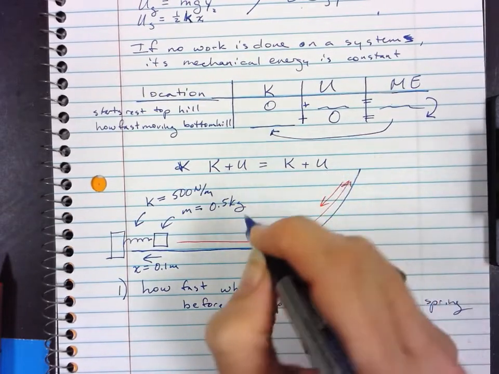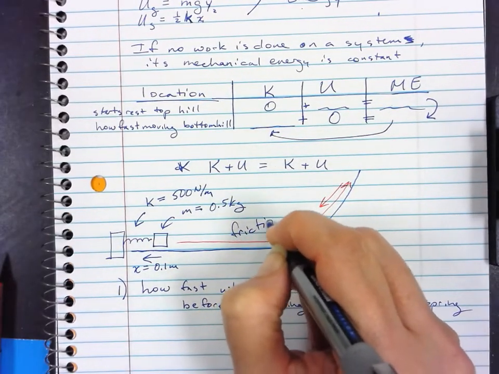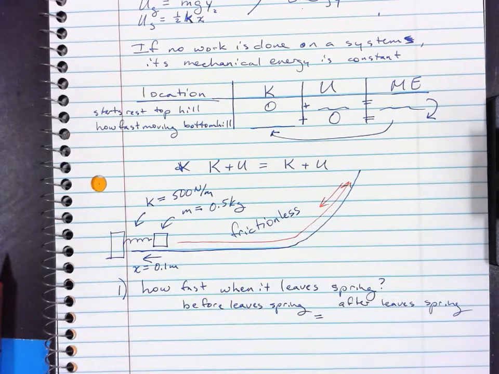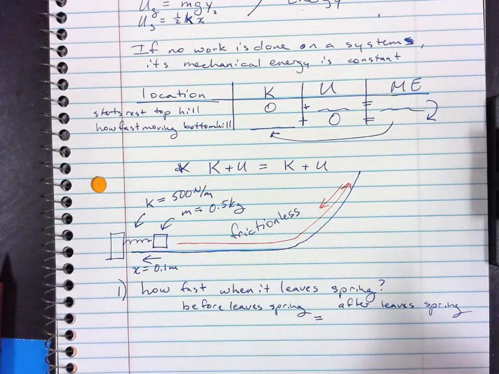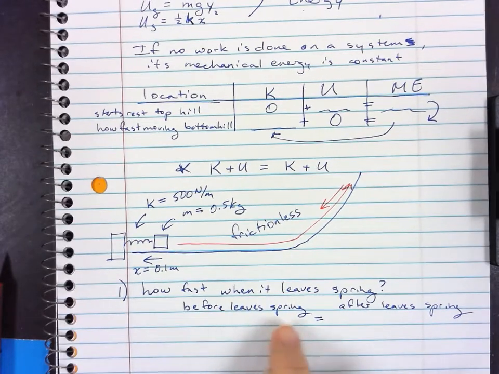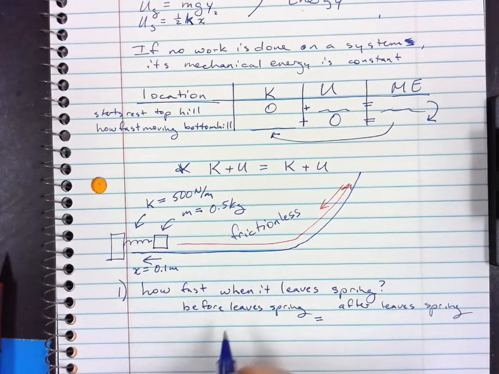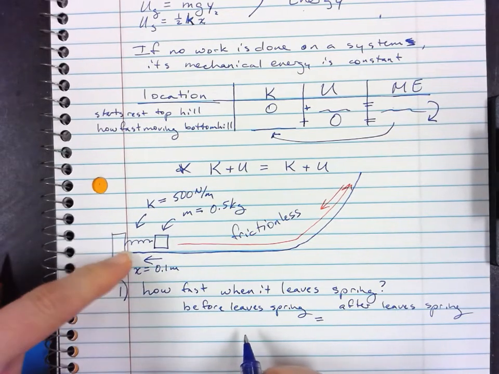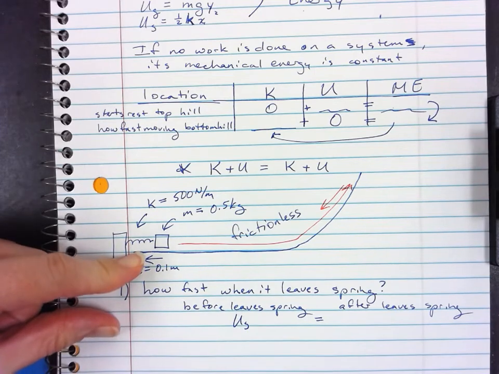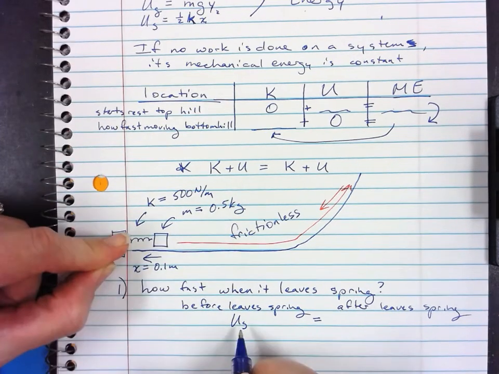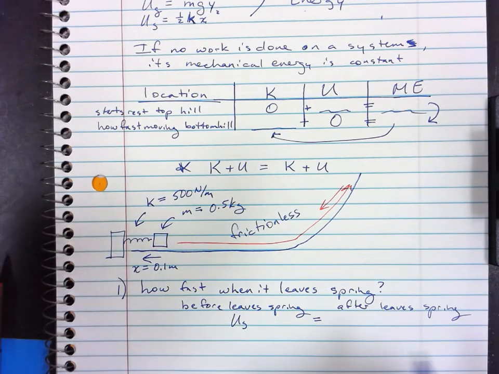And I forgot to say this, but this whole thing is frictionless. So we don't lose any energy to friction. Conservation of mechanical energy holds. Before it leaves the spring, there is no kinetic energy because it's not moving. There is spring potential energy. There's no gravitational potential energy because it's at the bottom. So this is my only form of energy before it leaves the spring.